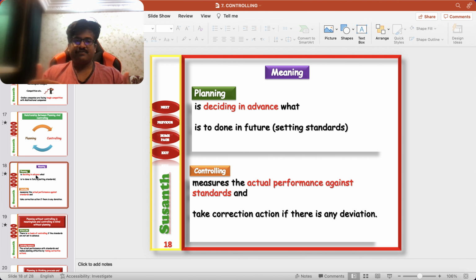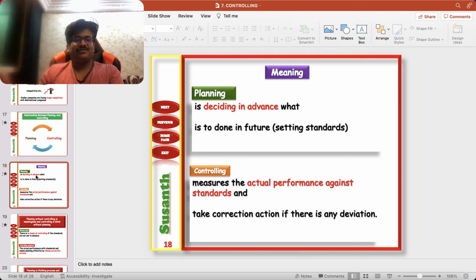So actually, standard fixing is on the basis of planning, right? What we need to achieve, what our goal is, all these we set in the planning process. Planning is deciding in advance what is to be done in future. In the controlling process, that is nothing but setting of standards. And in controlling, we measure the actual performance against the planned performance or the standard. Then we find whether there is any deviation, what the reason behind the deviation is, and we take corrective action. This is what controlling is.